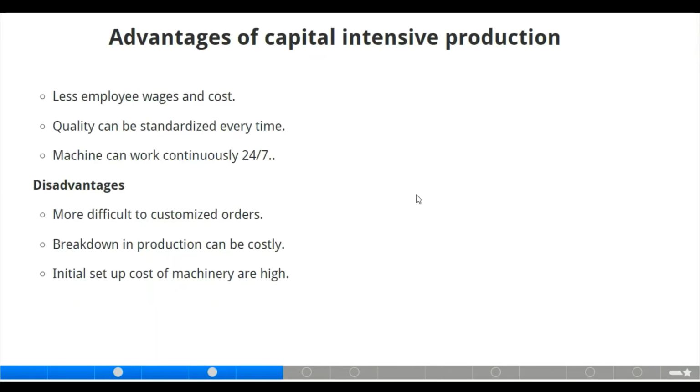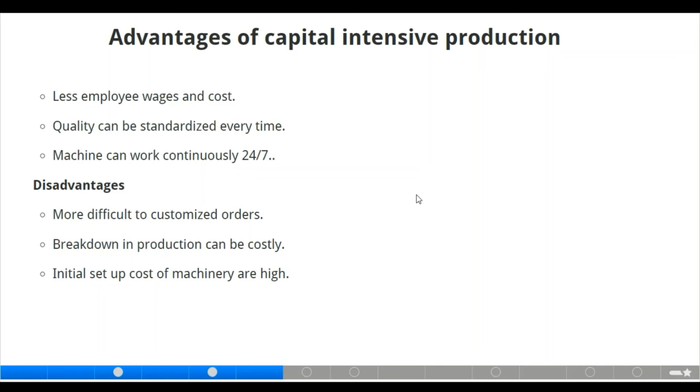Moving to the next slide, we also have the advantages of capital intensive production. Now, what should be the advantages and disadvantages of capital intensive production? We have there will be less employee wages and cost. Of course, when the firm is using machinery, equipment, and tools in their production, there will be less employee wages and cost.